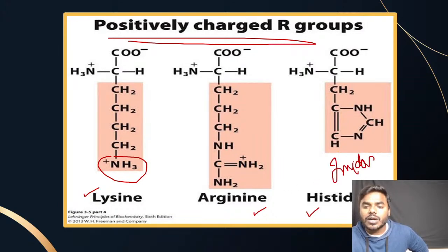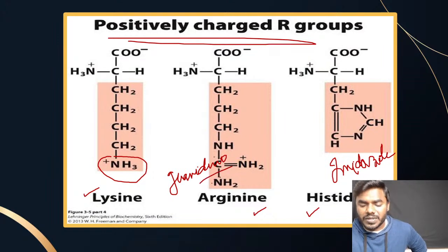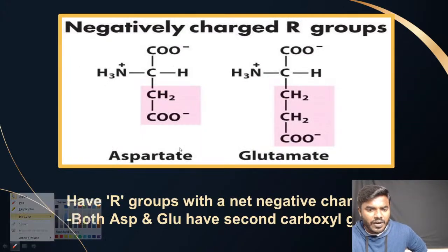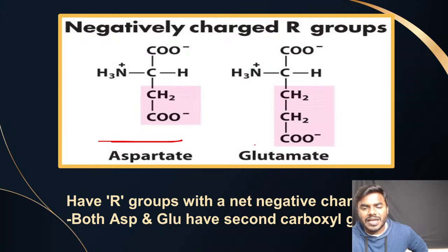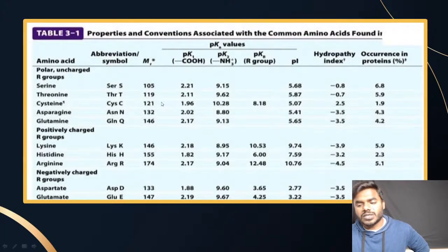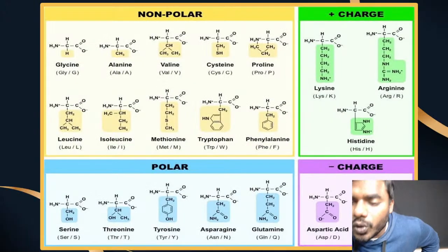Histidine contains a ring called the imidazole ring. Arginine contains a ring called the guanidino ring. I want you to remember compulsorily what kind of rings they are containing. And if you look into the simple structures of aspartate as well as glutamate, they contain what, friends? An extra carboxyl group.